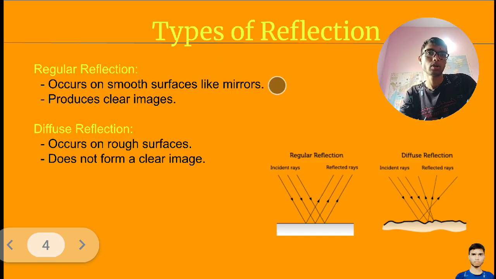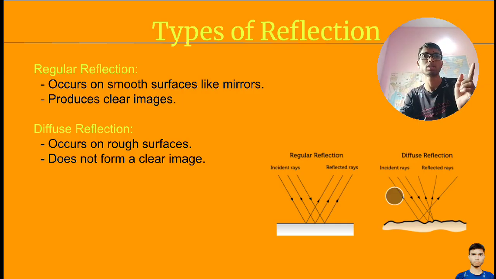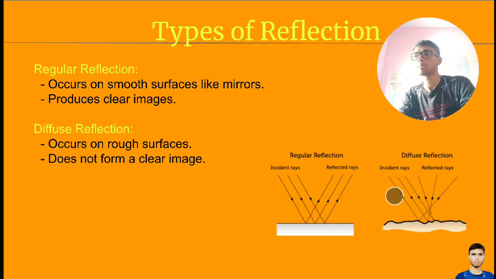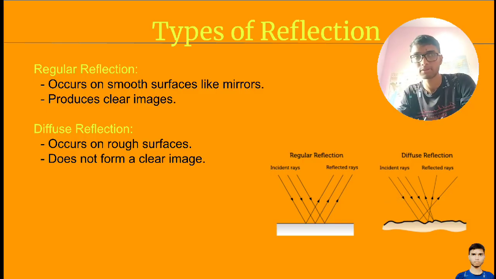Clear? Now next is a diffuse reflection. It means a direction of some rays will be this side, will be this side, and it is happening because the surface is rough. Diffuse reflection will happen if the surface is rough. Then it will happen. Clear?